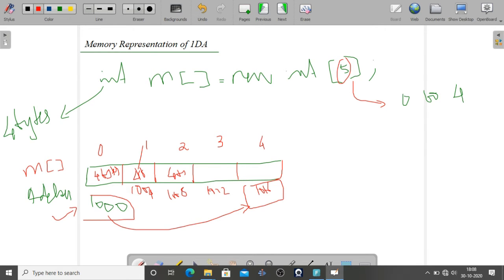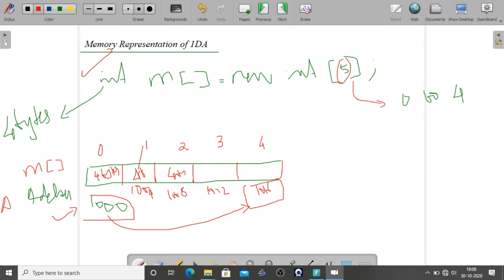So how is the memory represented? For each element, it will allocate according to the data type specified in that particular array. According to that, however many bytes are required for that data type, it will allocate those bytes for each element in that array. Okay, you understood? Here this is an integer data type, and integer means 4 bytes are required for a particular variable in the memory.